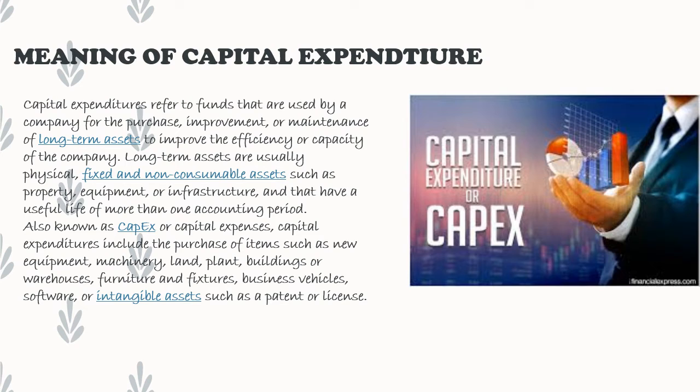Capital expenditure includes the purchase of items such as new equipment, machinery, land, plant, building or warehouse, furniture, fixtures, business vehicles, software, or intangible assets such as patents and licenses for your own organization. Intangible assets are those which cannot be touched, isn't it? That is known as intangible.